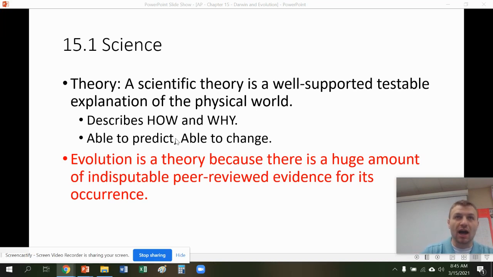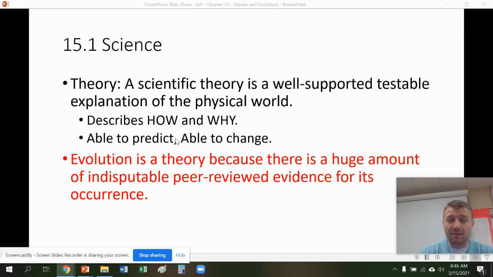We do change theories or we do add on to theories and manipulate theories, but the whole basis of the theory is that it's supported by all of the evidence. If there's any evidence that would disprove a theory, it wouldn't be a theory, we'd throw it out. So all of the evidence that we've gathered to this date supports the theory of evolution. There's no scientific evidence that disproves the theory of evolution, at least in the peer-reviewed form.